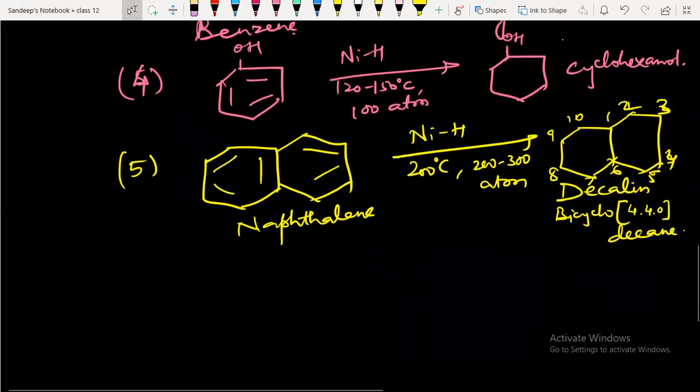This is a bicyclo compound. All the double bonds have been converted into single bonds.